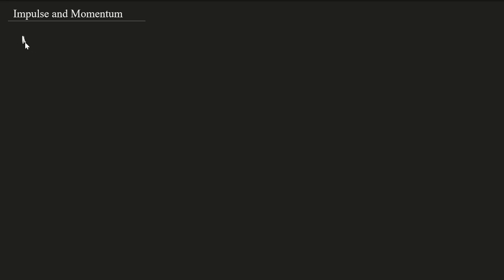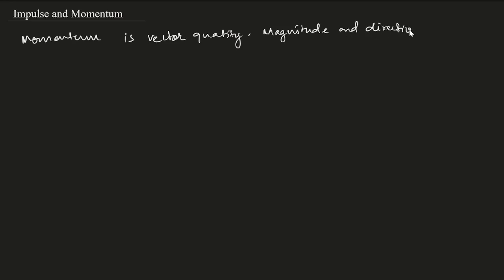So, momentum is a vector quantity. That means it will have a magnitude and direction. Momentum is used to measure the motion of an object.